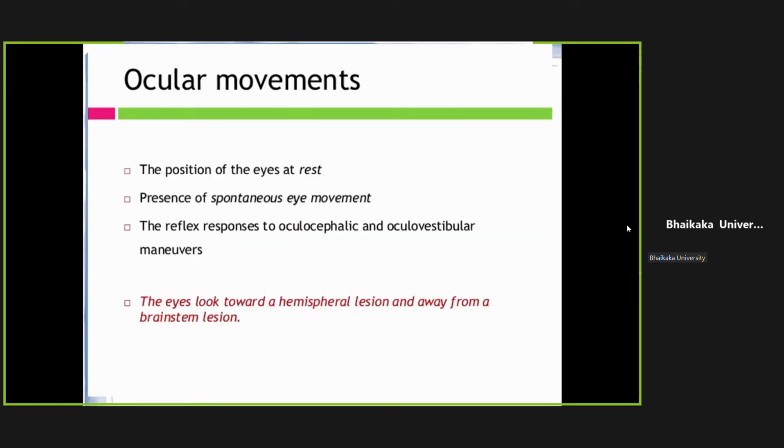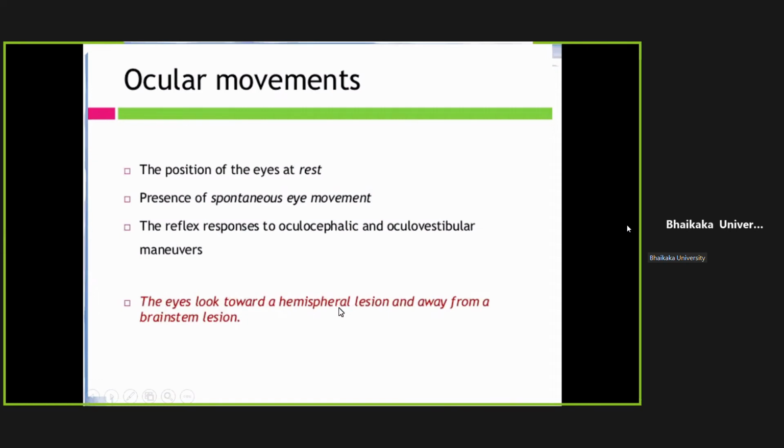Movements of the eyes. First, position of the eyes at rest. If the patient is comatose, you can open both the eyes with your hands and try to see where the eyes are looking. Second, see whether there are spontaneous eye movements or not. Normally, eyes would not have any deviation or looking to one side.